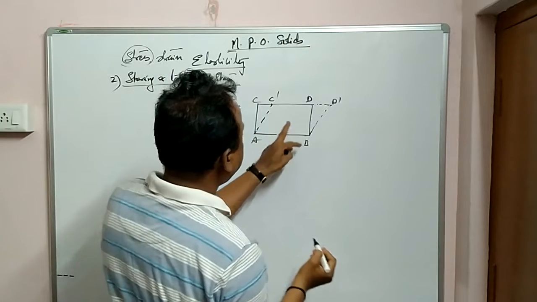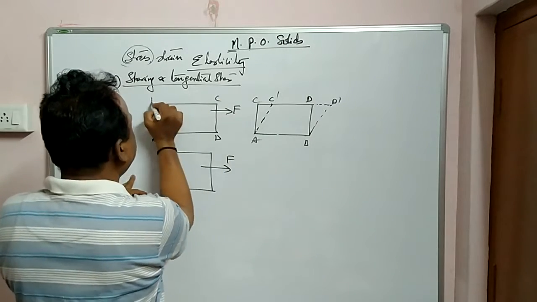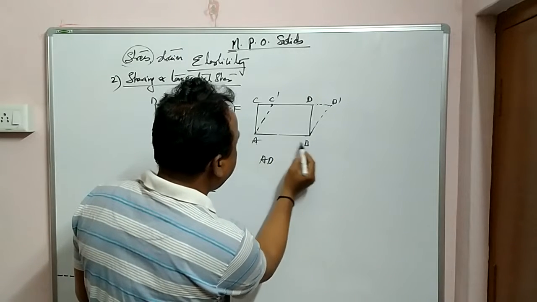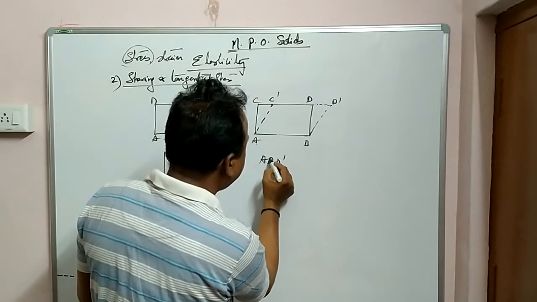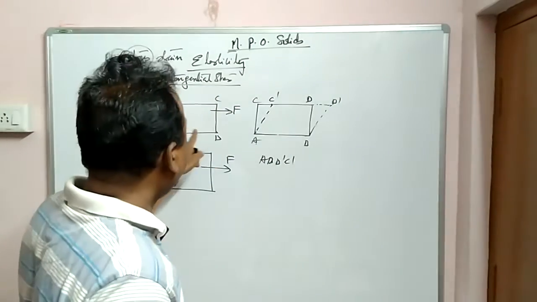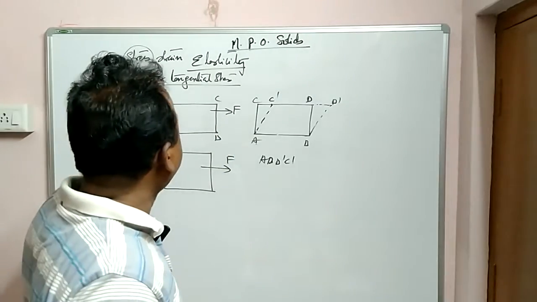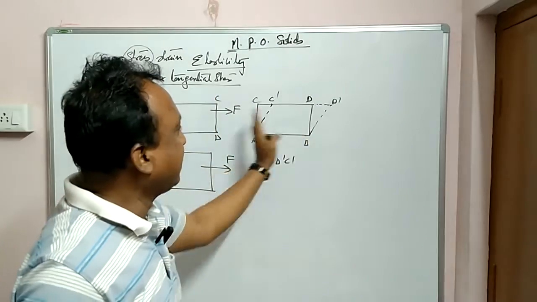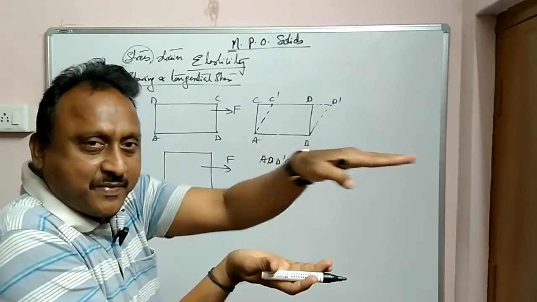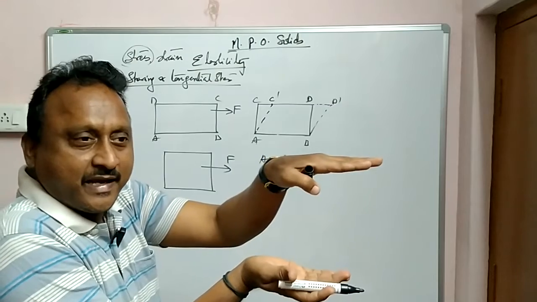Initially it was ABCD, a rectangle. Now it has converted into A, B, C dash, D dash, a parallelogram. Understood? Because of the application of horizontal force, shearing stress or tangential stress, the rectangle has converted. That means the base is remaining constant, only the upper part is bending.